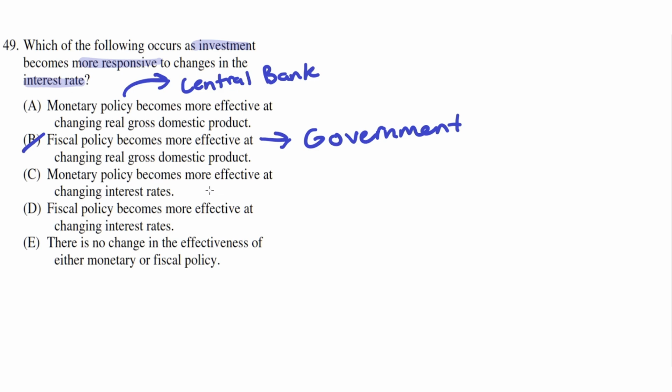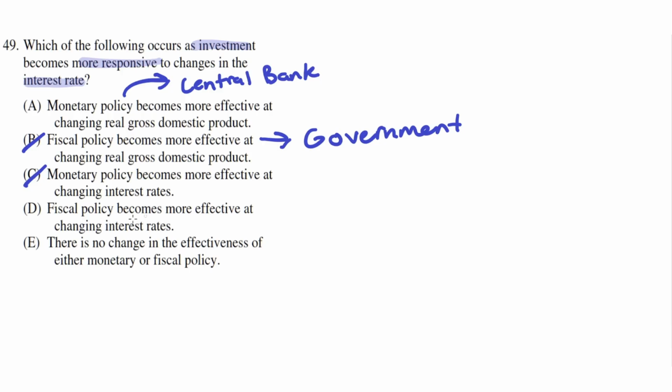C. Monetary policy becomes more effective at changing interest rates. This is incorrect because the question highlighted how investments become more responsive to changes in interest rates. It never said anything about interest rates becoming more changing or sensitive. So because of that, monetary policy is not more effective at changing real interest rates, but at changing investments. So C is incorrect.